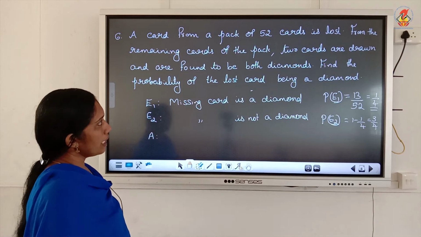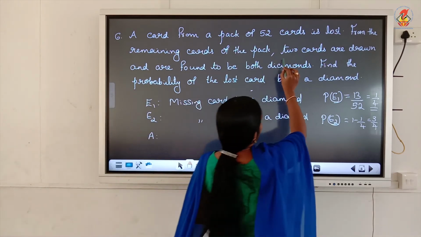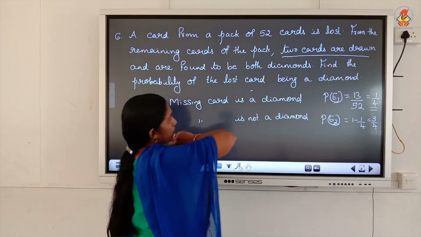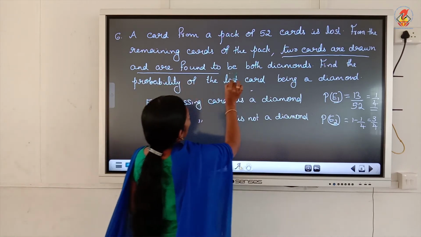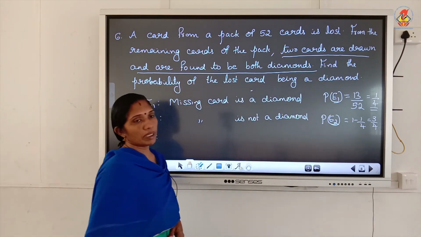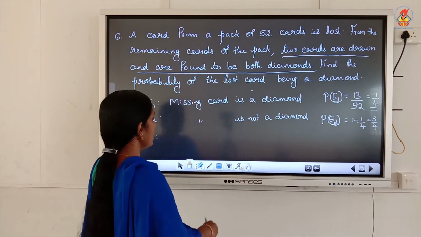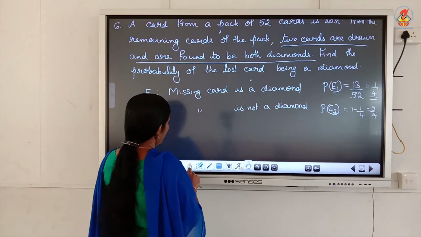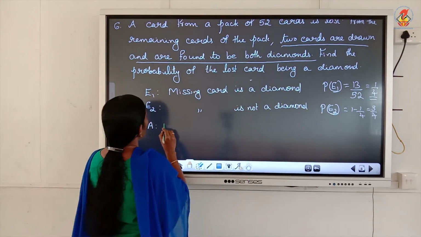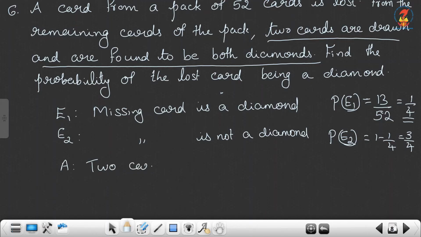Then after that 2 cards are drawn from the pack of 51 cards and are found to be diamonds. Both cards are diamonds. Okay. So what is the event? 2 cards drawn are diamonds.